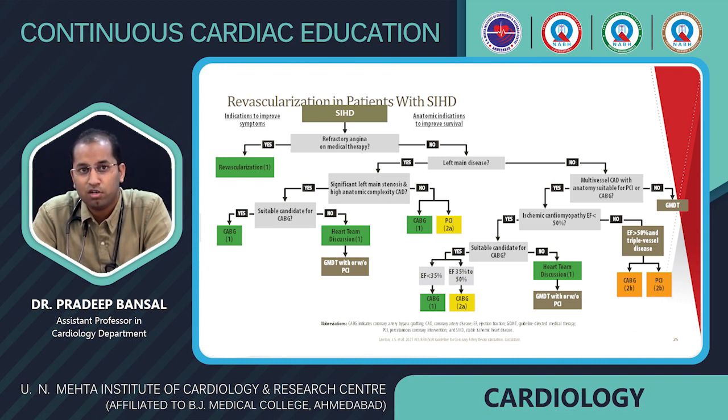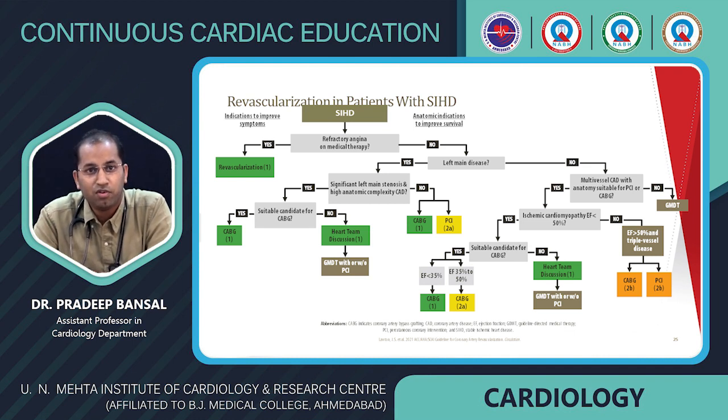If a patient has refractory angina after medical therapy, there is a class 1 indication for revascularization. But if there is no angina, then there is an anatomic indication. If a patient has left main disease with stable ischemic heart disease and high anatomic complexity, and is suitable for CABG, then CABG is recommended. If not suitable for CABG, then there is a heart team discussion for GDMT versus PCI.